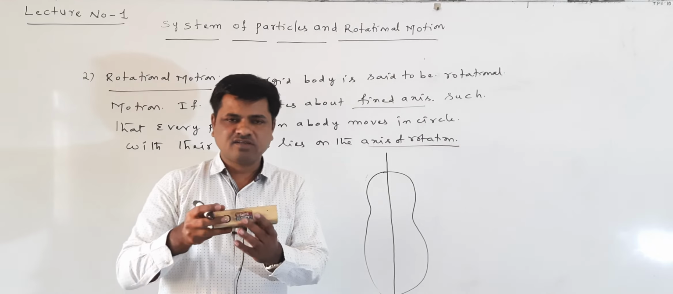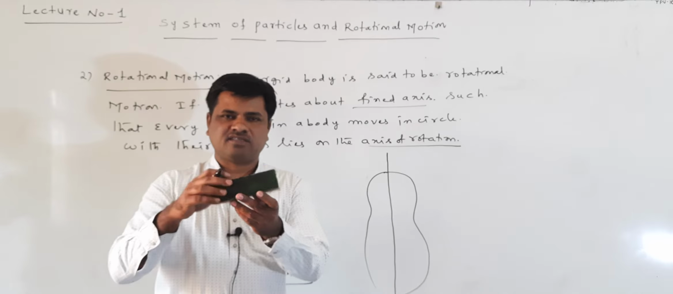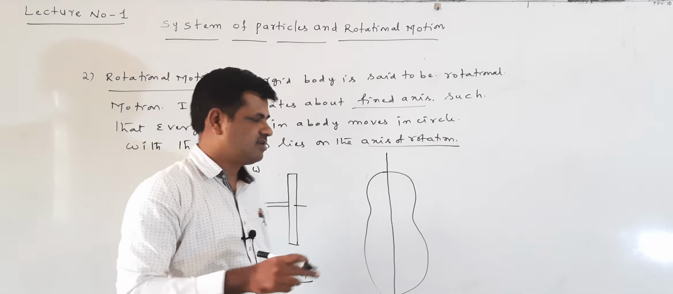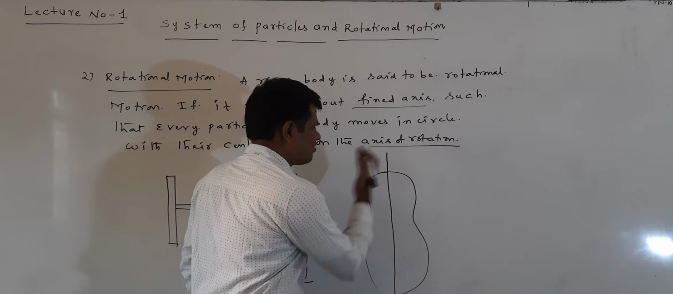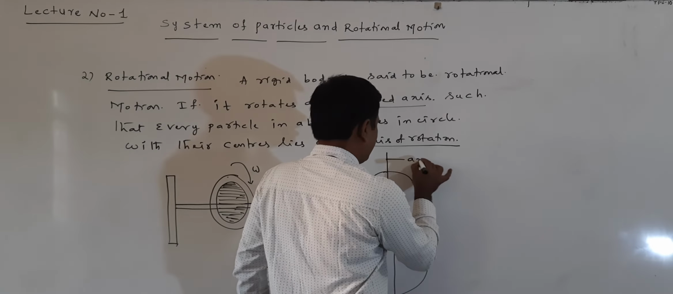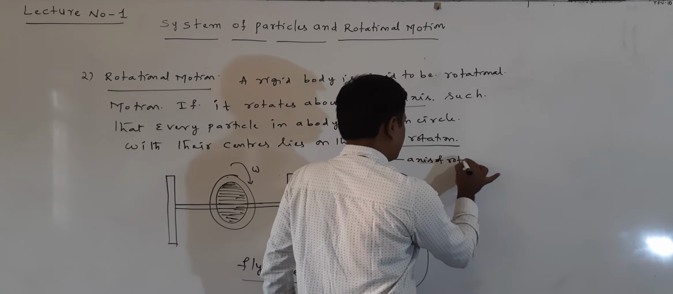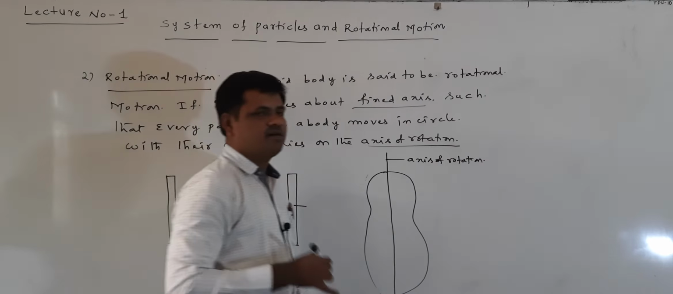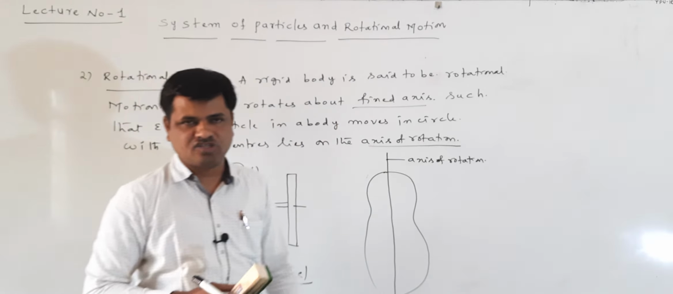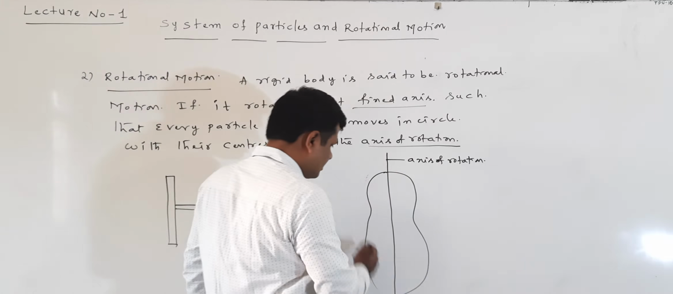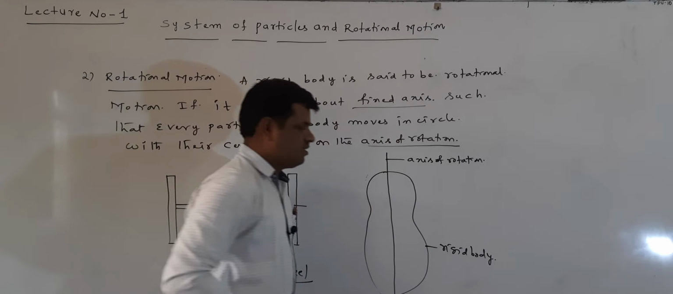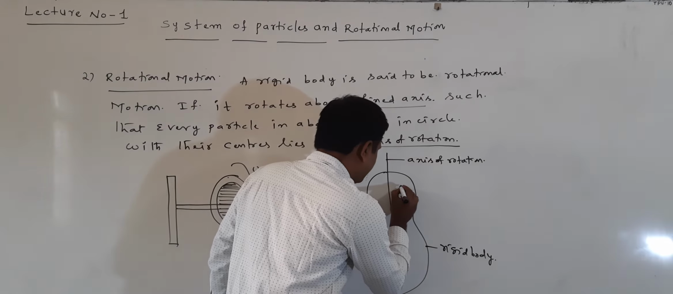In the flywheel also, it is rotating about this axis. If I consider a wheel, it rotates like this about one particular axis. Similarly, this rigid body is also rotating about one particular axis. This axis is called the axis of rotation. A rigid body rotating about one fixed axis, that fixed axis is called the axis of rotation. Suppose in this rigid body, I consider one particle here.